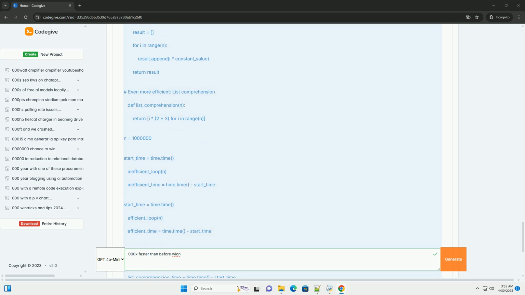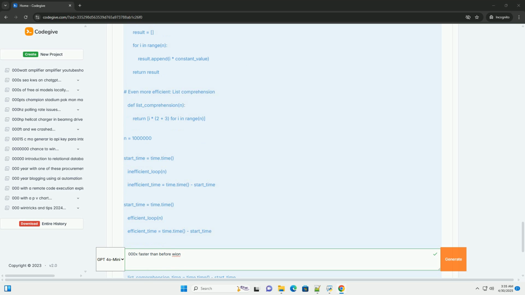Readability versus performance: there's often a trade-off between code readability and performance. Choose the right balance for your project. Document any optimizations that make the code less readable.